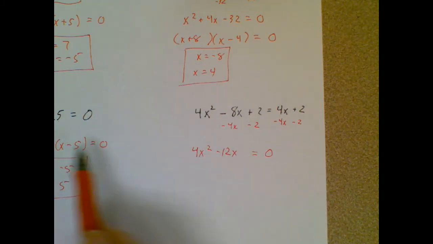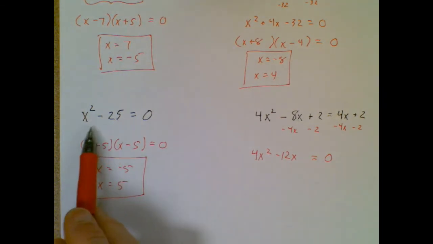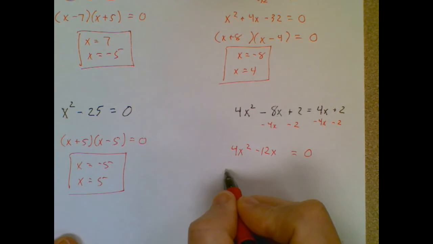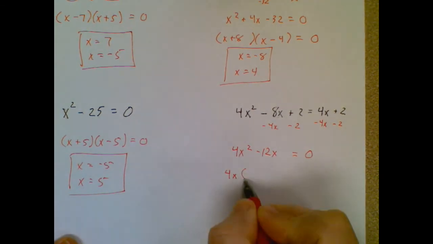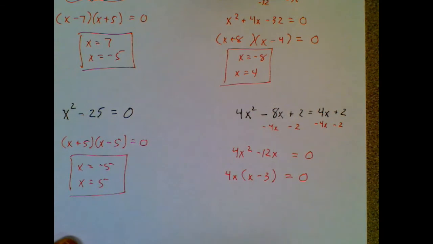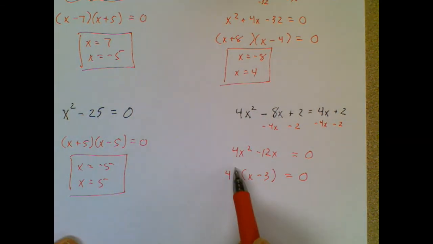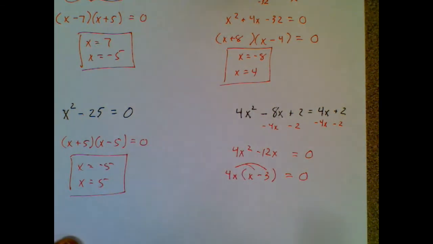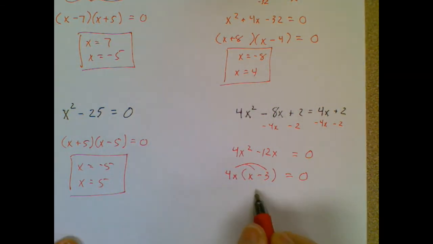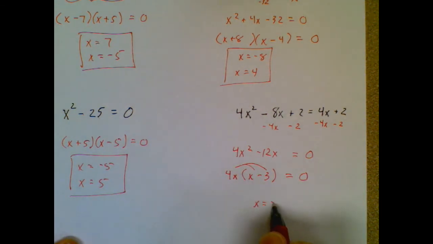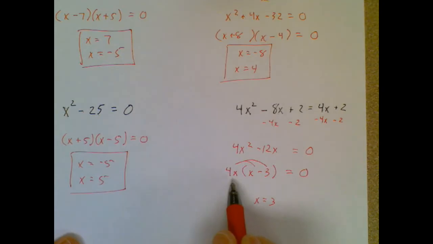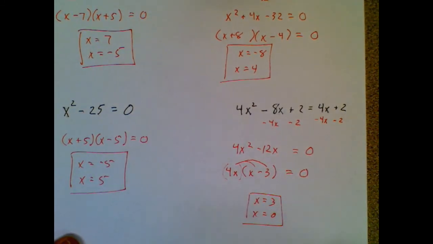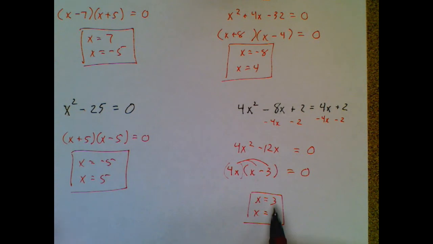It's only two terms, but it doesn't fit the pattern of the difference of two squares. But wait a second, there's GCF. I should always think of GCF. So if I factor out a 4x, I get that. Remember, you can always check yourself. If I swoosh back in here with distribution, I should end up back there. Well, from this form, I know the x equals 3 will make that inner guts become 0. And I can think of there being a parentheses around there, and x equals 0 will make that become a 0. So these are my two answers.